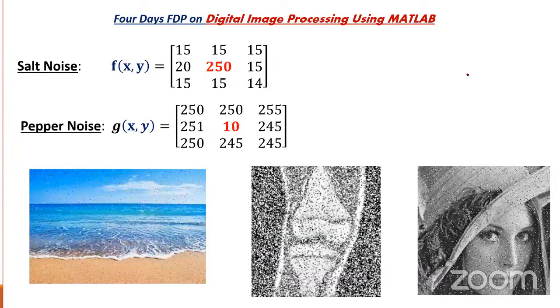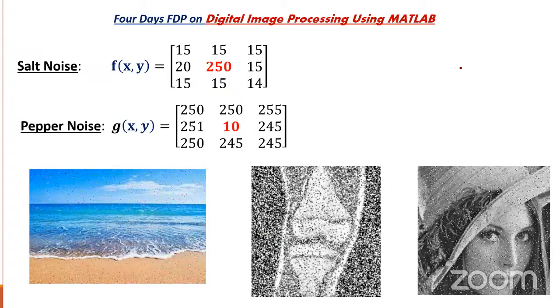Even in the rainy season, you can find salt and pepper noise in your video, I mean on the Doordarshan channel, because you can find a lot of white and black dots, that type of noise. How to reduce it? We can go for the median filter. Of course we can use other filters also, but the median filter is one of the powerful filters. By using that we can reduce this salt and pepper noise. We will see how to apply it.